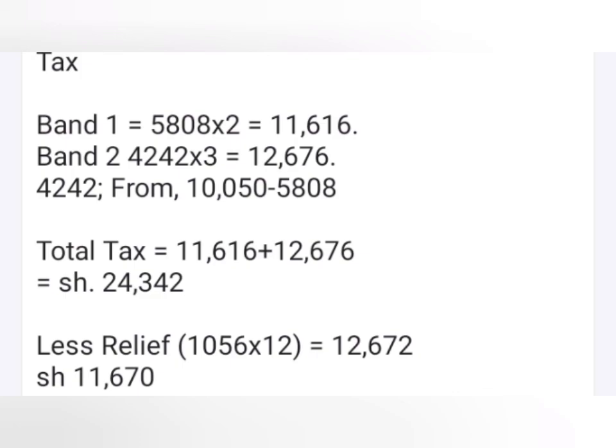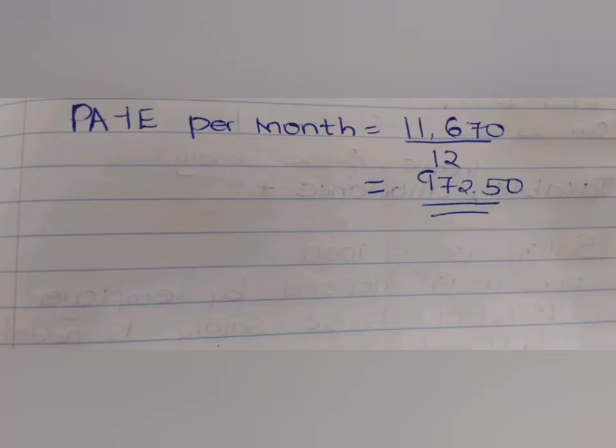Once we subtract from the total tax, the person is supposed to pay a tax of 11,670. And the question was asking us to find how much PAYE she remits per month. If this 11,670 is per year, what about per month? So we divide by 12 and we get that the person pays 972.5.